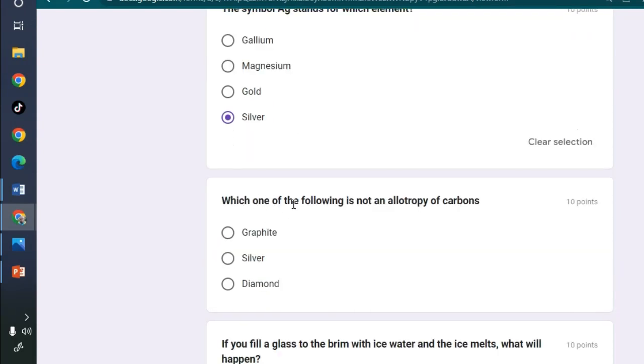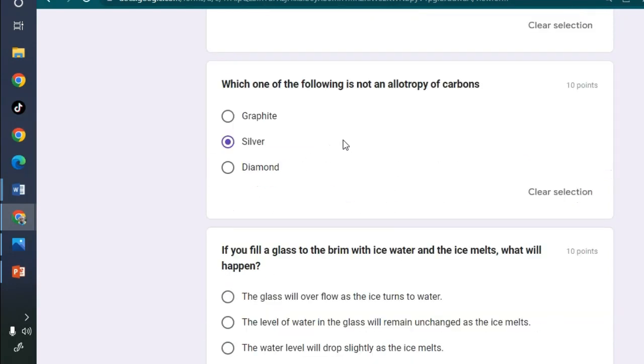So which one of the following is not an allotrope of carbon? So we have graphite, we have diamond. These are the allotropes of carbon. What is allotropy? Allotropy is where two different substances exist, yet they contain the same element.